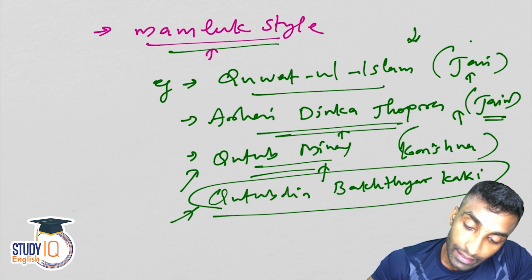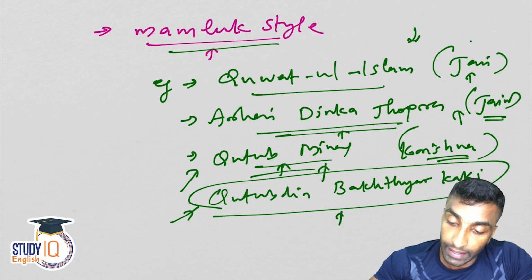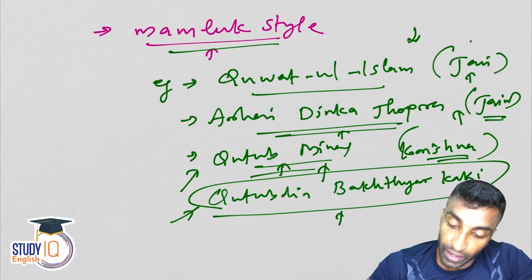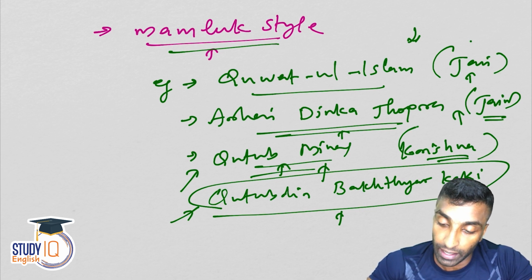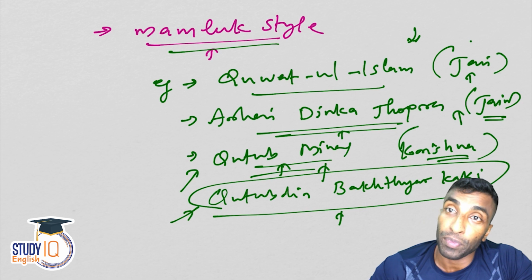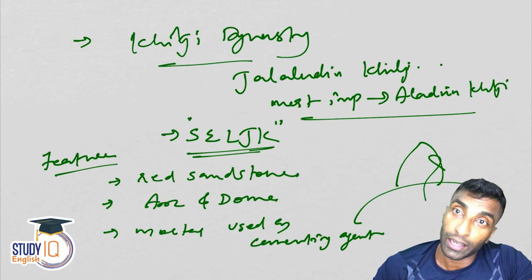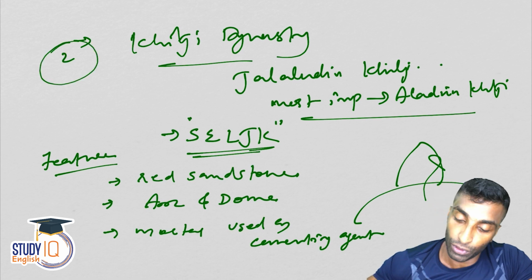And then Adai Din ka Jhonpra, which is again a Jain temple in Ajmer. Qutub Minar, it was actually a Krishna temple. Okay, named after Qutbuddin Bakhtiyar Kaki. Though it was started by Qutbuddin Aibak, it was completed by Iltutmish, and the fifth story was added by the Tughlaq ruler, Firoz Shah Tughlaq.